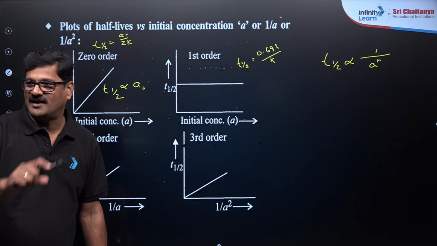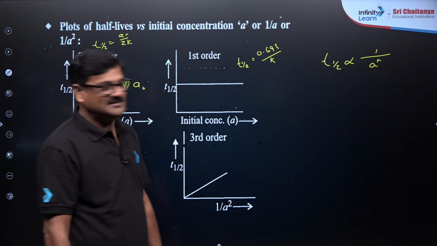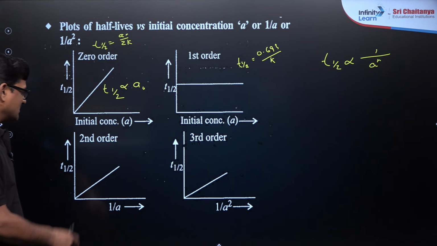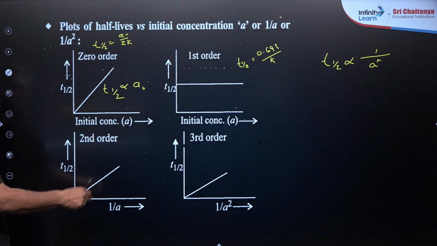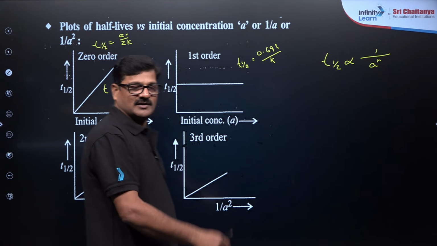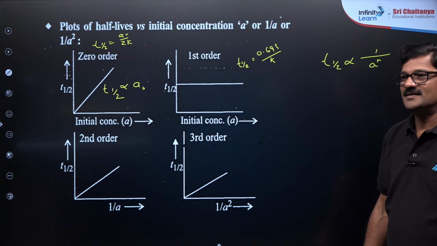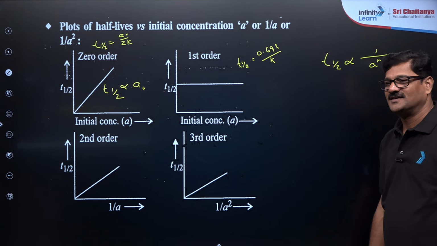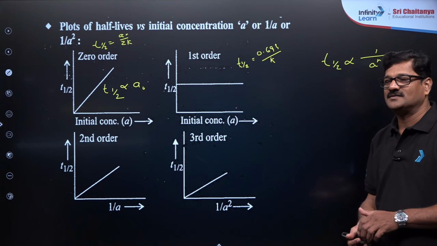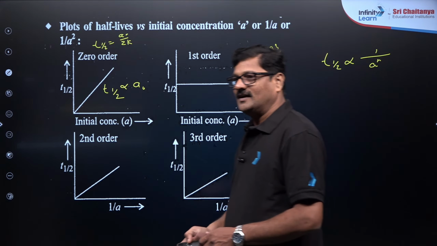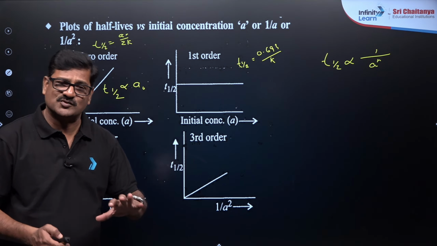That's good. Moving ahead. Sonali, that's perfect. And it is 1 by A for second order, 1 by A square for third order. Okay, enjoy the trophy. I think I heard that somebody stole the trophy.